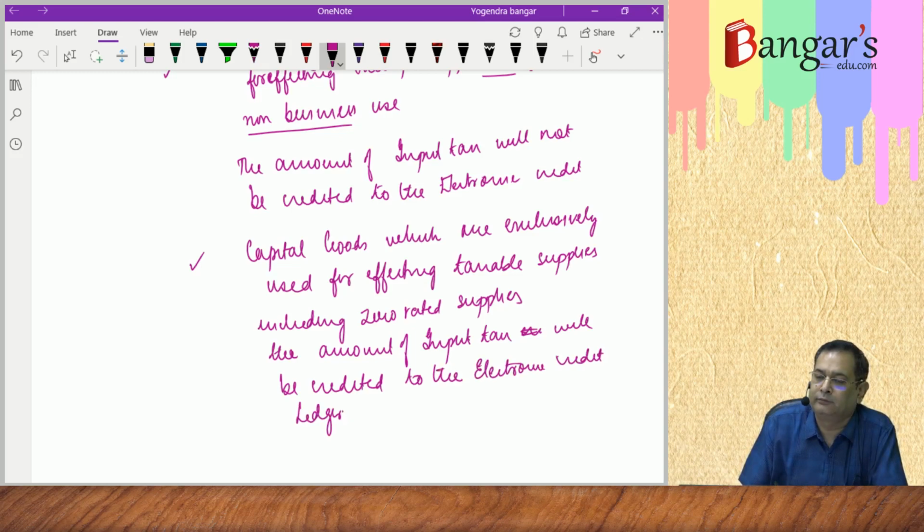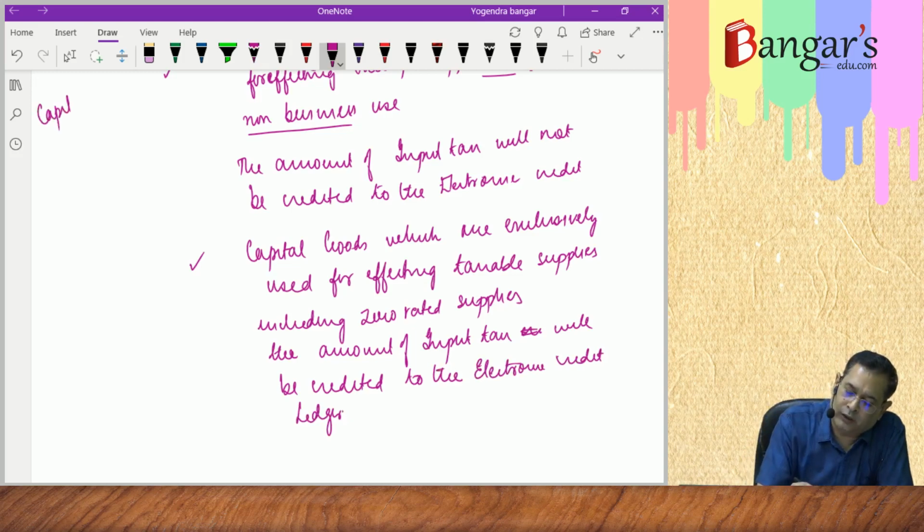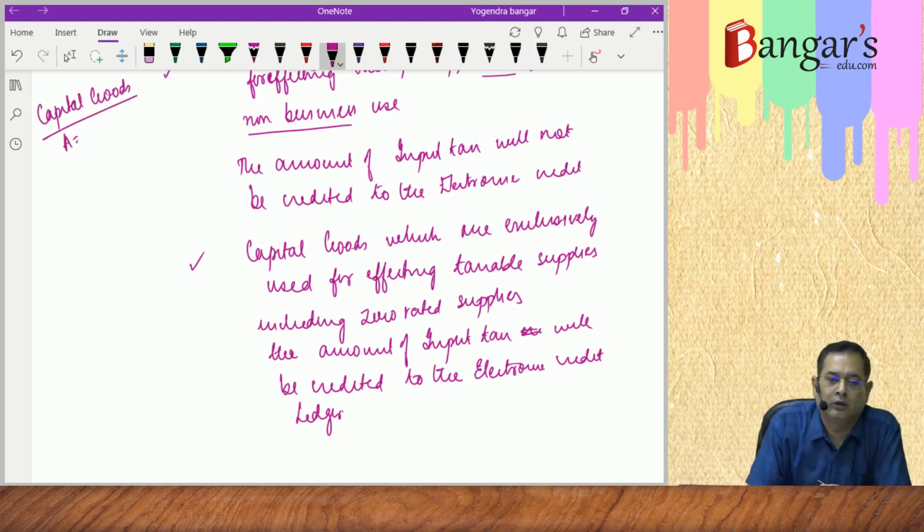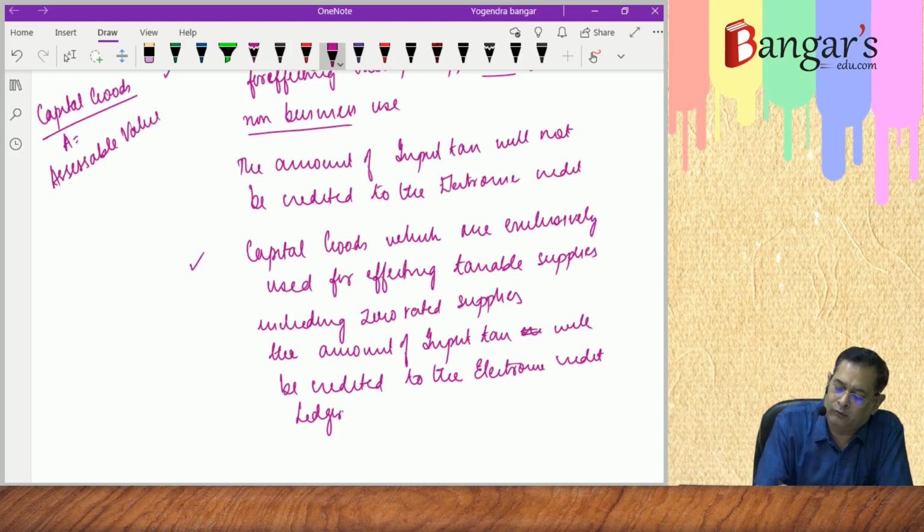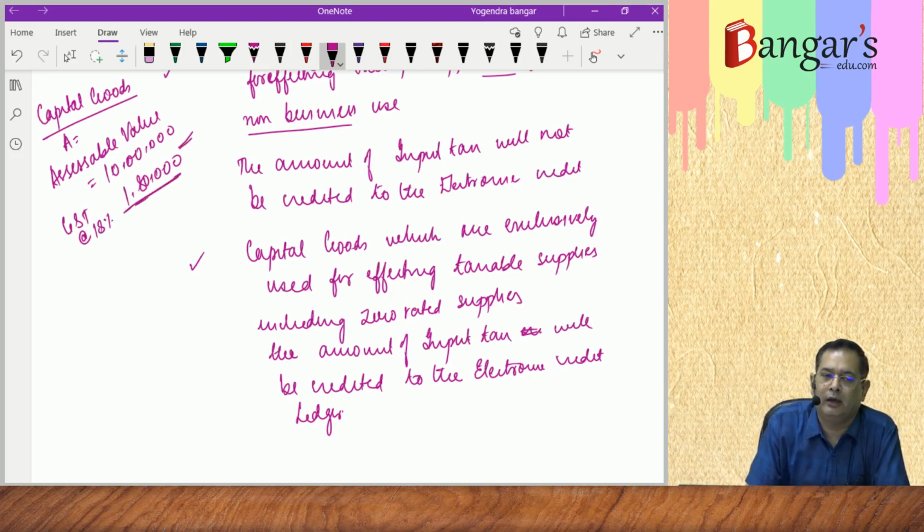Now see, say you have purchased capital goods A, on which the assessable value is rupees 10 lakhs, and GST is paid at the rate of 18%. That is 1,80,000 rupees. And the same is used exclusively for effecting the exempt supplies. You won't be crediting the amount in the electronic credit ledger. Logically, you won't be entitled to take the credit.